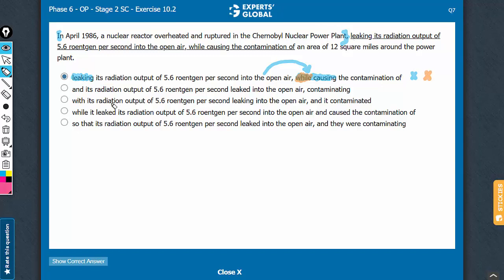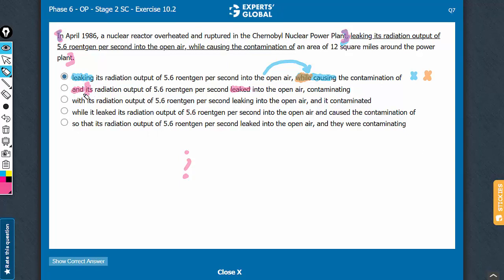In answer choice B, we have a comma followed by and, which is equivalent to a semicolon. The information from here to here is definitely an independent clause, and what follows is its radiation output. So there is a clear subject here, there is a clear verb here, and the information from here to here can stand alone. So yes, the usage of comma and equivalent to a semicolon is correct. This usage does lead to two independent clauses. And now let's look at the meaning bit here.